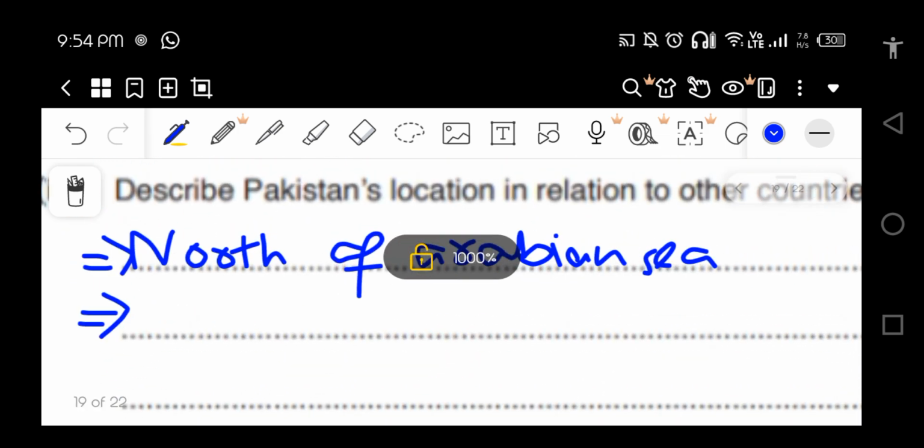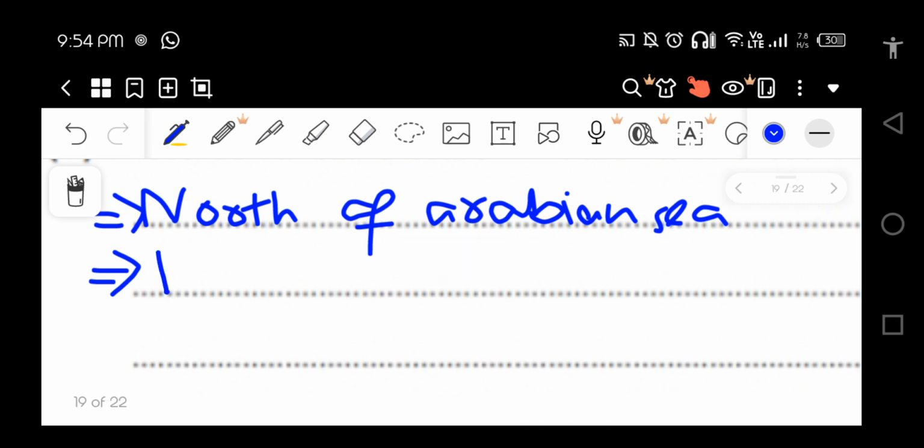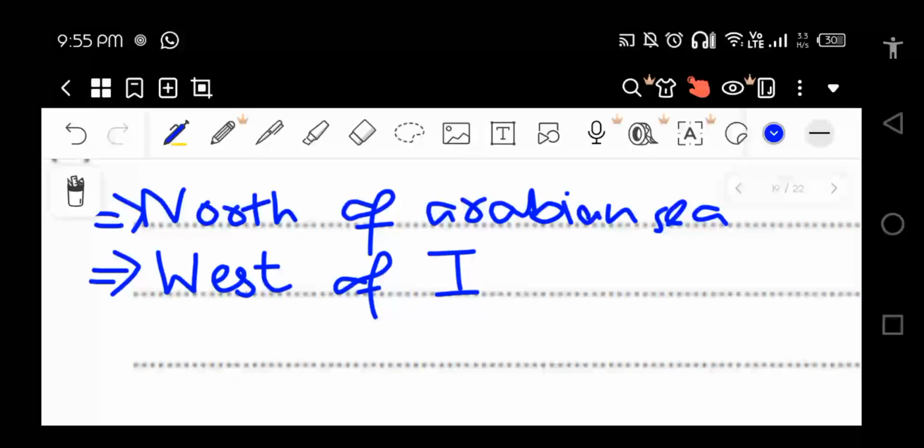West of India, yeah, west of India. Let's suppose I'm standing in India and I'm thinking where Pakistan is located. Standing in India, I would say Pakistan is west of India, right? Let me show you.